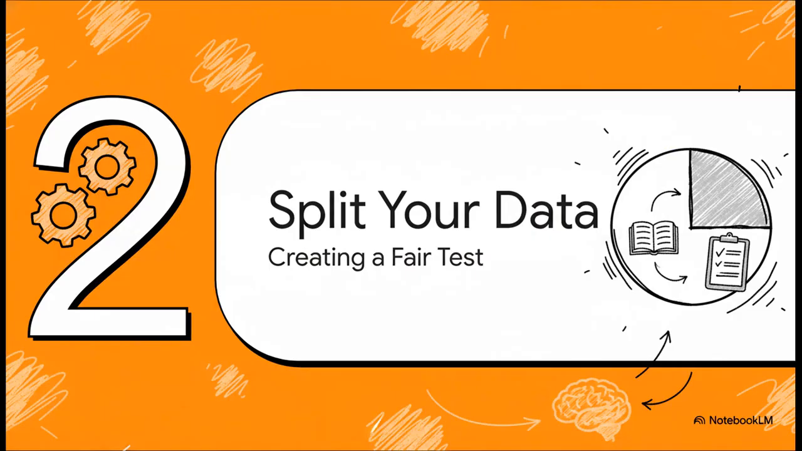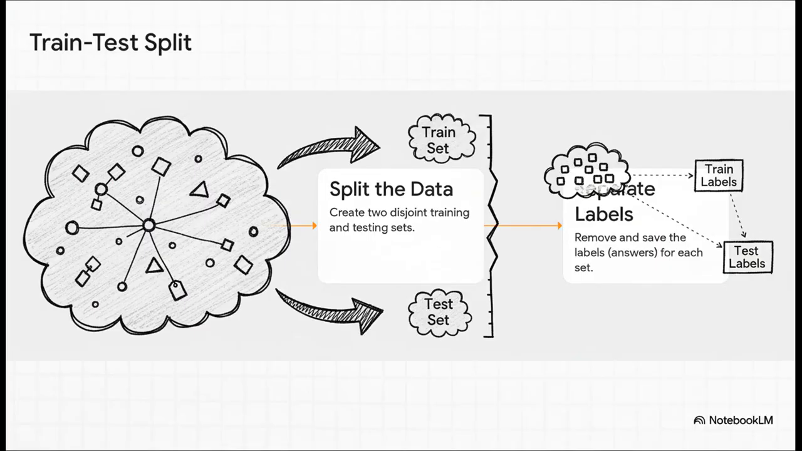So how do we actually test for this? Well, that brings us to the absolute golden rule of machine learning. You have to split your data. You would never give a student a final exam using the exact same questions they had on their study sheet. It just wouldn't be a fair test. And the process is actually pretty straightforward.